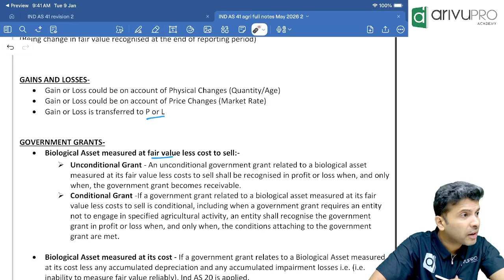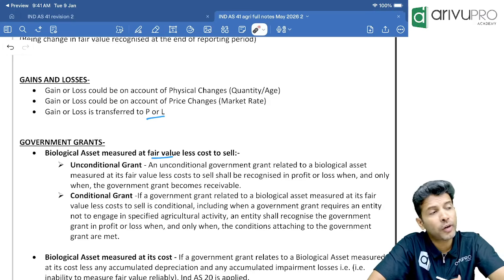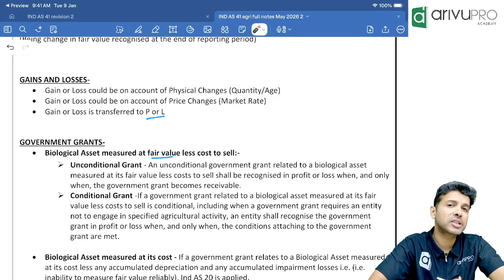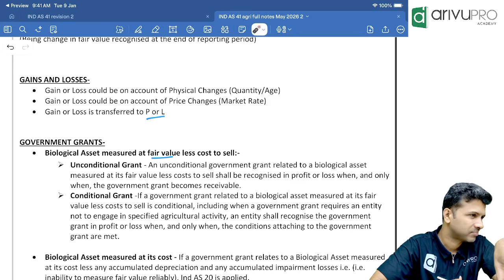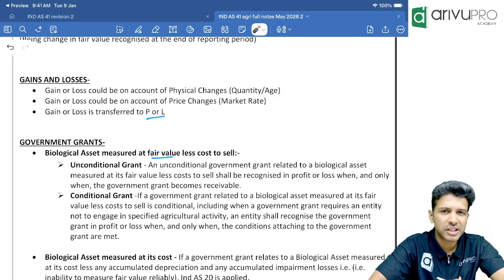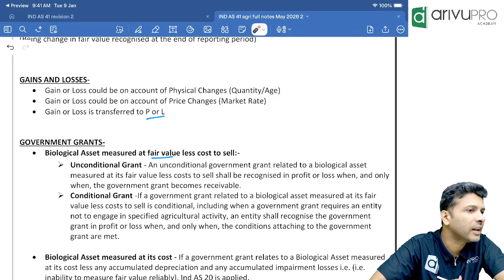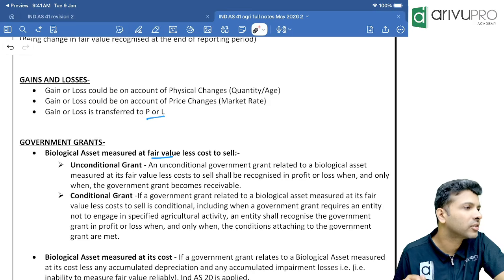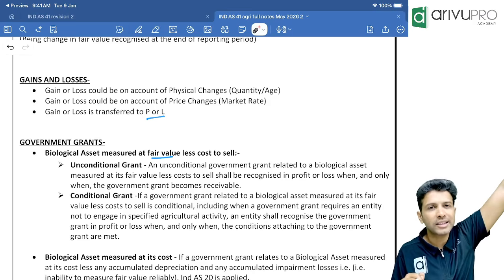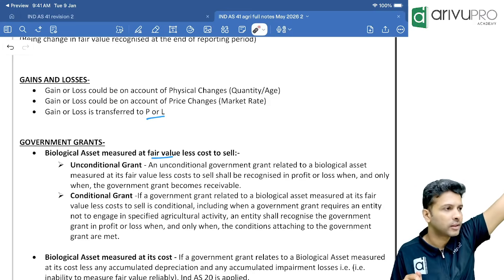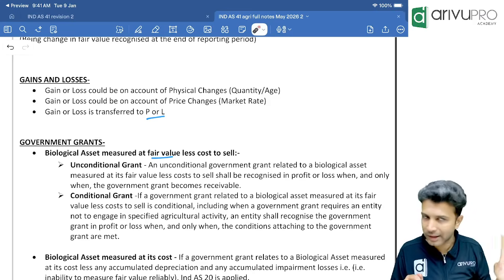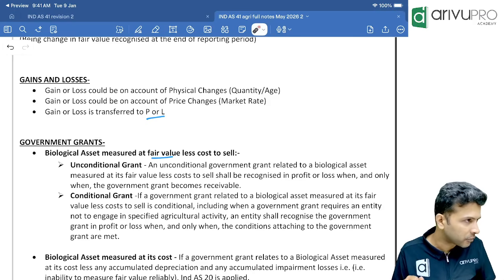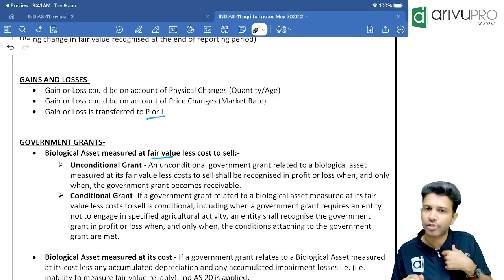If you have biological assets which are used for agricultural activity and you get any grant relating to those biological assets, or relating to agricultural produce up to the point of harvest, that grant is accounted as per Ind AS 41. All other grants are accounted as per Ind AS 20. That is a separate standard on government grant. You had AS 12 in your ACA intermediate for government grants. Here we have Ind AS 20.